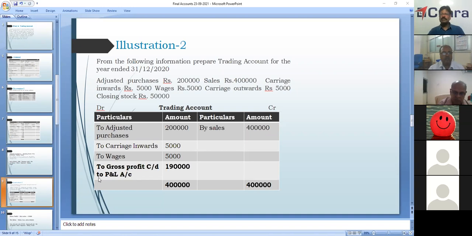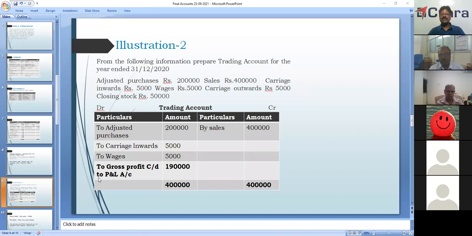So the total amount will be taken as the total loss on goods by fire. Loss of goods by fire will be taken on the credit side of trading account. And if it is insured, the amount you are getting will be on the credit side of P&L account. If it's a total loss, it will be shown on the debit side of P&L account. We will do this when we do the complete problem, final accounts.